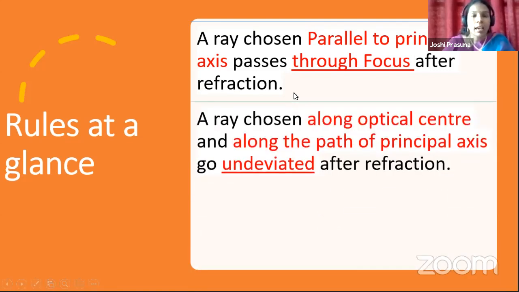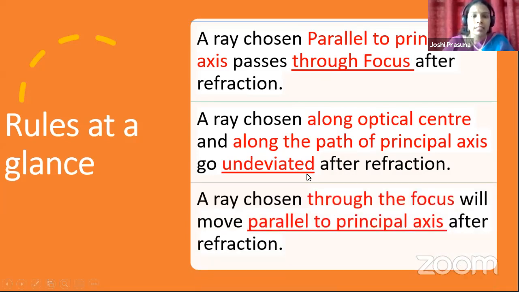Second rule is a ray chosen along the optical center and along the path of the principal axis goes undeviated. What do you mean by undeviated? Go straight without any bend. Then the third rule is a ray chosen through the focus will move always parallel to the principal axis after refraction. Okay, children, you can take the screenshot of it for your reference.